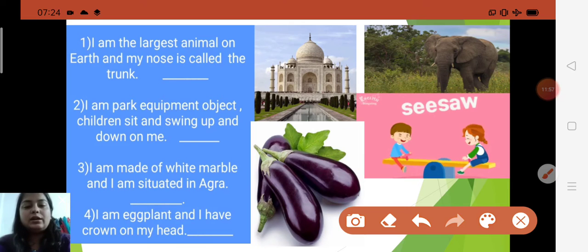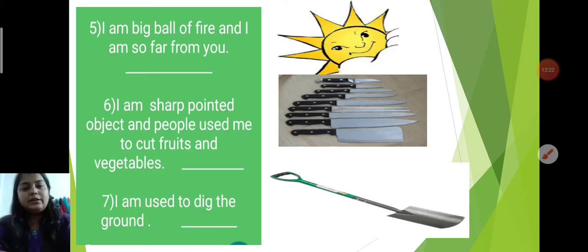Now I am an eggplant. Yes, the other name of brinjal is eggplant. I have a crown on my head. You can see it has a crown on its head. That is called a crown, and it is purple in color. So what will you say? Brinjal. B-R-I-N-J-A-L, brinjal. Now come to the next.